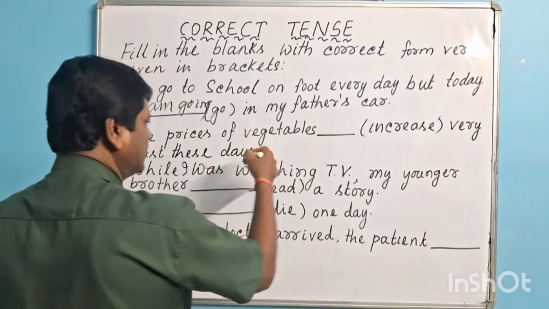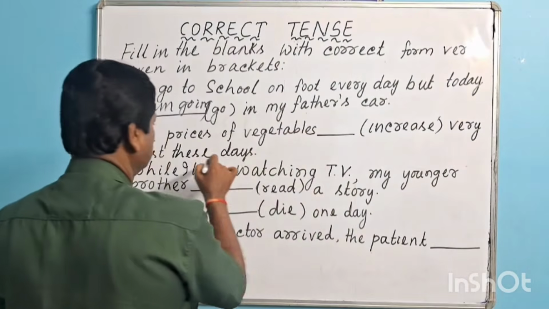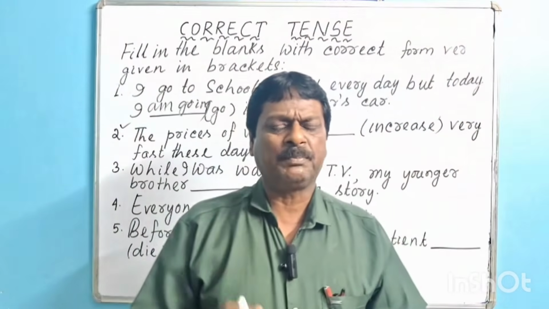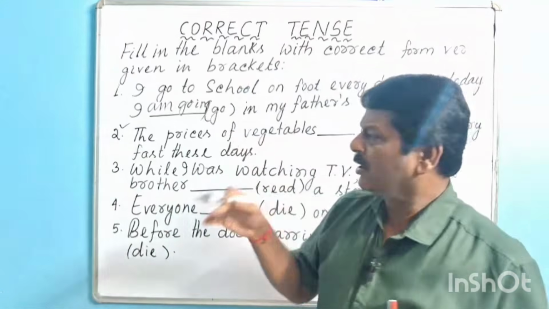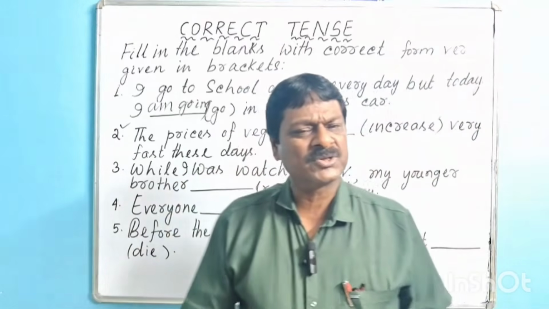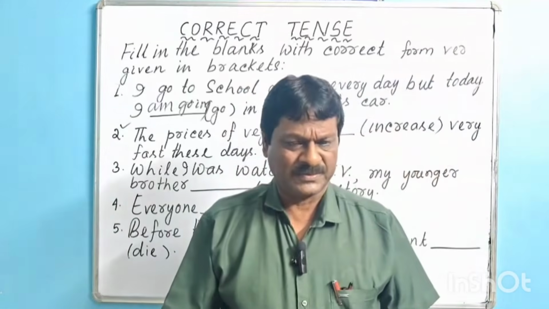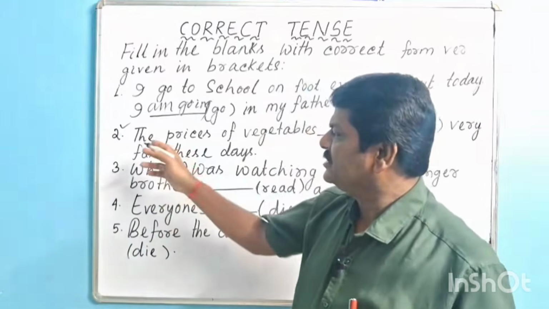The prices of vegetables dash (increase) very fast these days. We use present progressive tense or present continuous tense when the events, things or actions are changing in nature, or in changing situations.